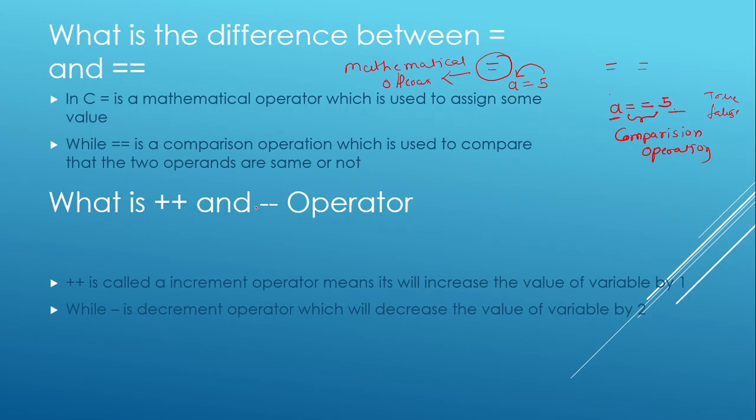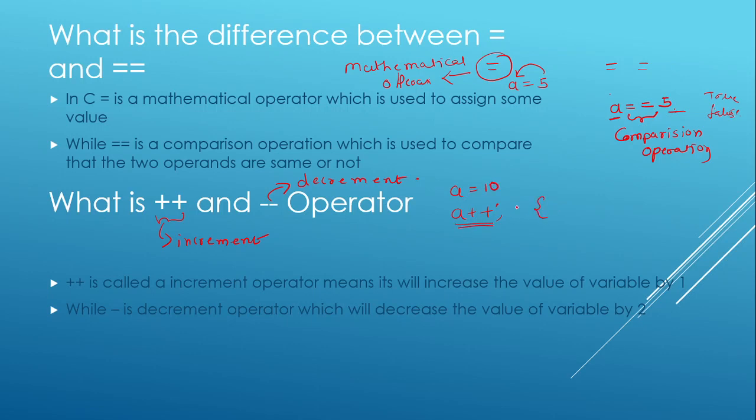Fine. Now the next question is, what are the plus plus and minus minus operators? This one is called the increment operator, and this one is called the decrement operator. Suppose the value of a is 10 and I write a plus plus.